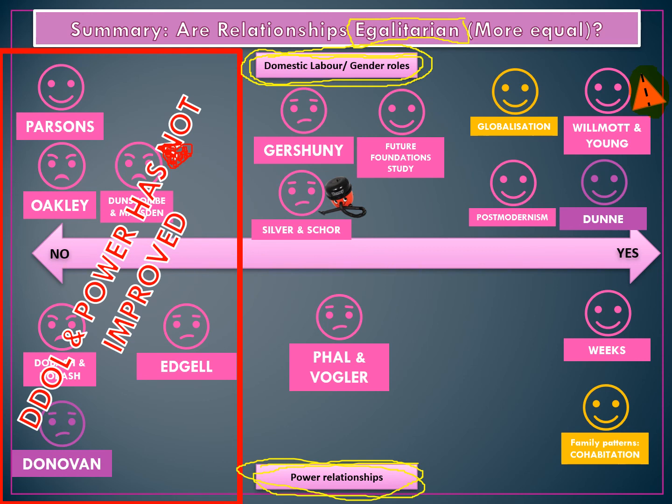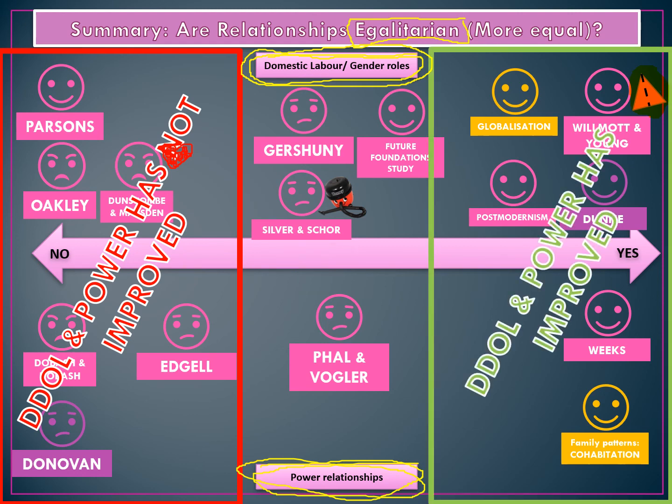Okay, and then just to sum this up, the arguments that show domestic division of labour has not improved are these thinkers here: Parsons, Oakley, Duncan, Marsden, Dobash, Edgell, and Donovan. DDOL has improved, would be Willmott and Young. Postmodernism, we can use Dunn, Weeks, and we can discuss the wildcards of cohabitation and globalization.